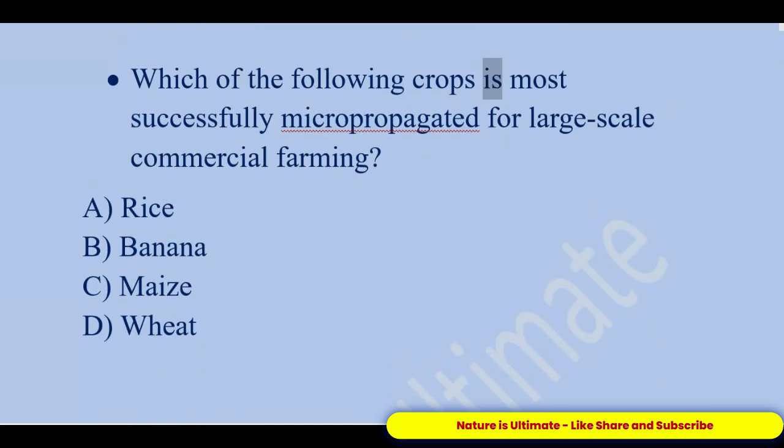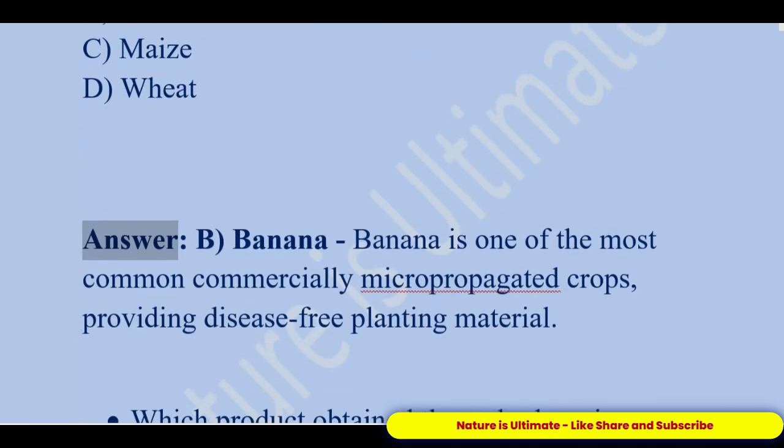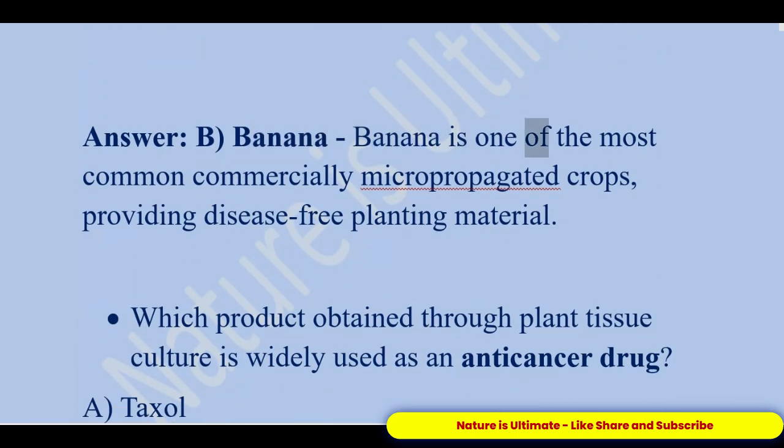Which of the following crops is most successfully micropropagated for large-scale commercial farming? A. Rice. B. Banana. C. Maize. D. Wheat. Answer: B. Banana. Banana is one of the most common commercially micropropagated crops, providing disease-free planting material.